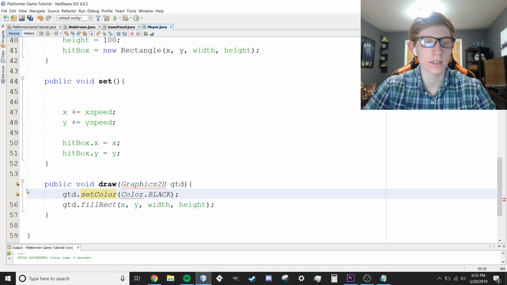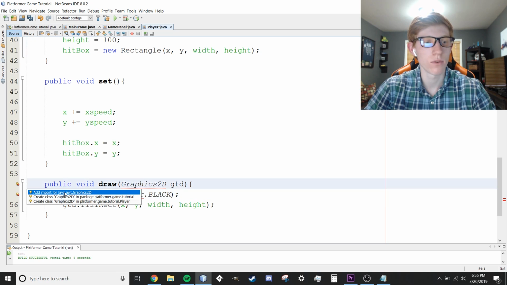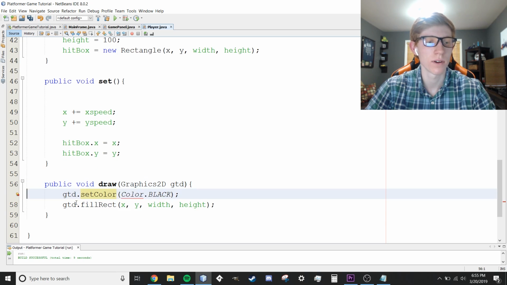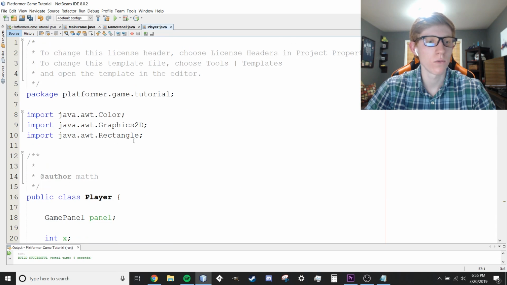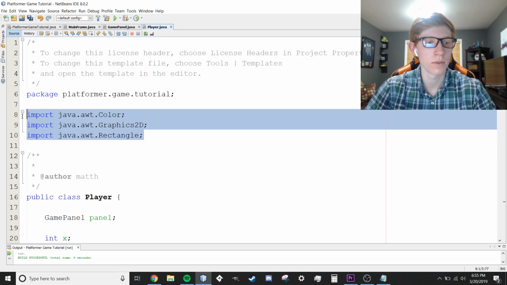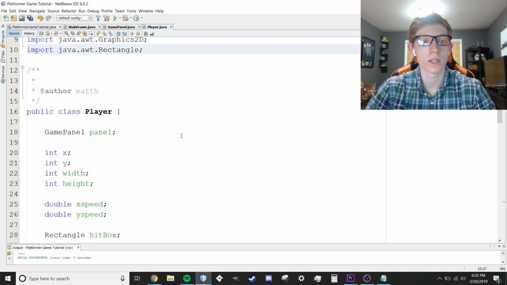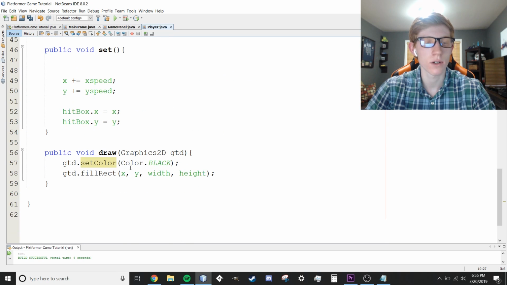But a couple of things here. We have two underlying things. We need to add our imports. We're going to have the import for java.awt.Graphics2D. That's probably super hard to see for you guys, actually. I should keep showing those. Two imports we added right there were Graphics2D and Color, and we added a Rectangle earlier as well. Those are just, again, the imports, so we can use those specific things within our code. That's all we're going to need for this line.